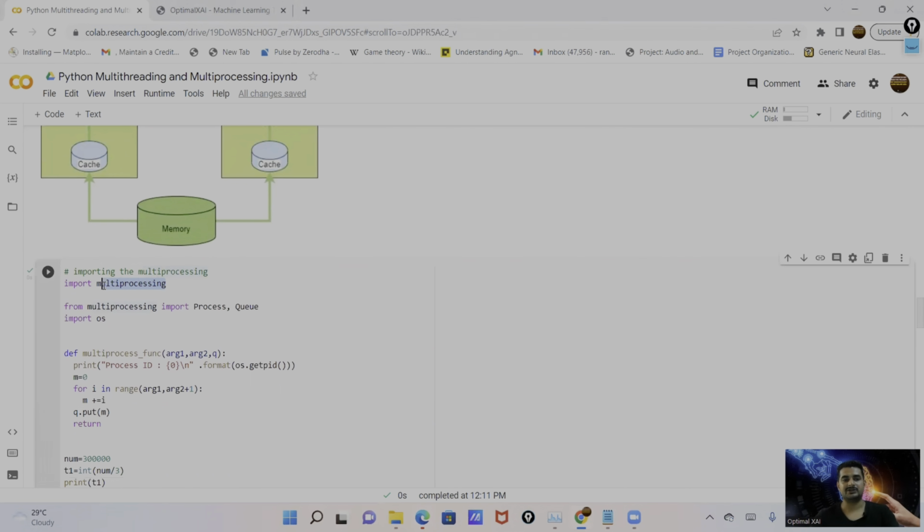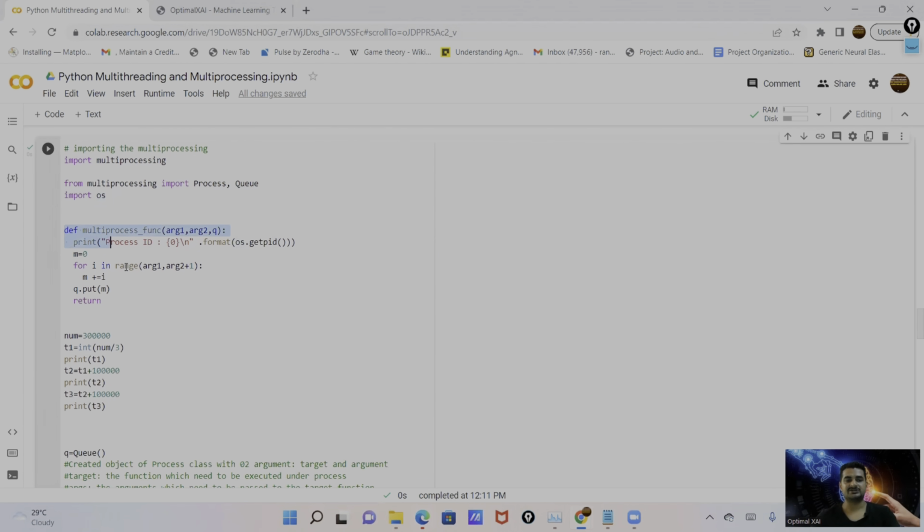So here I'm importing the multiprocessing module. And from the multiprocessing module, I'm importing two classes, Process and Queue. Process is to run the process in parallel mode, and Queue is to store the data from each process. Then I import os again.